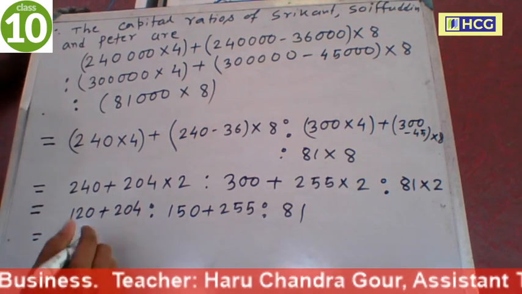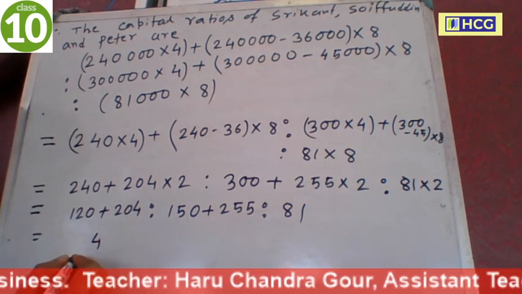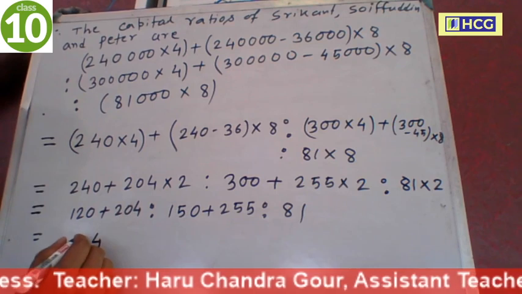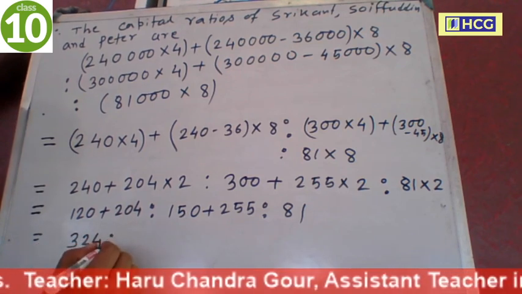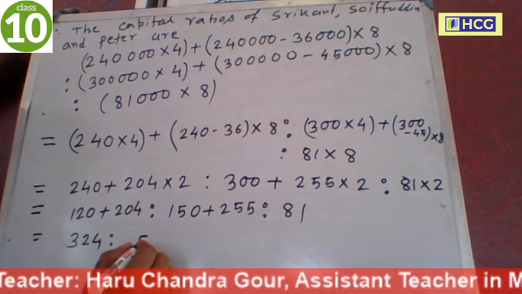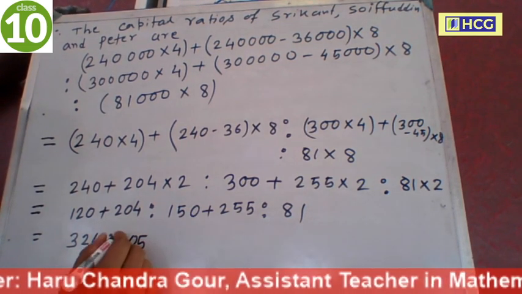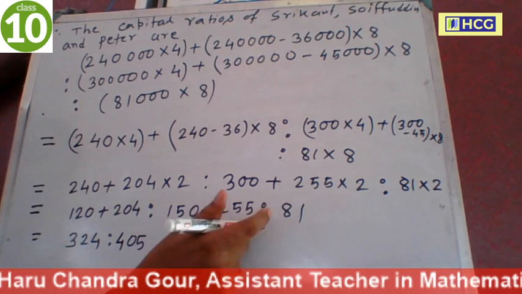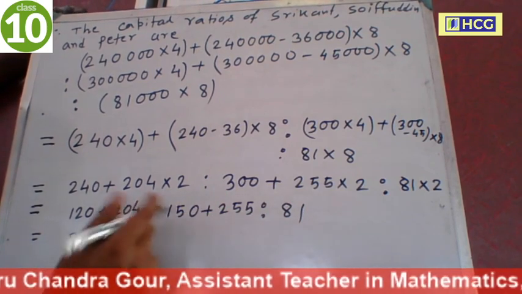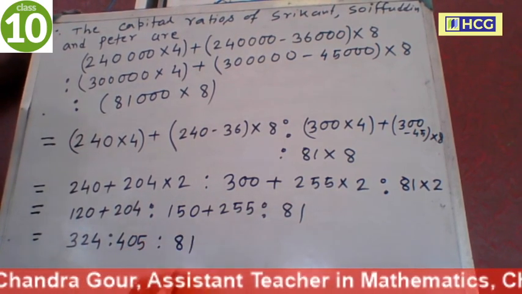Now add them. 4 plus 5 is 9, 2 plus 4 is 6, 3 plus 2 is 5, 324, 5 plus 5 is 10, carry 1, 405, is to 81.